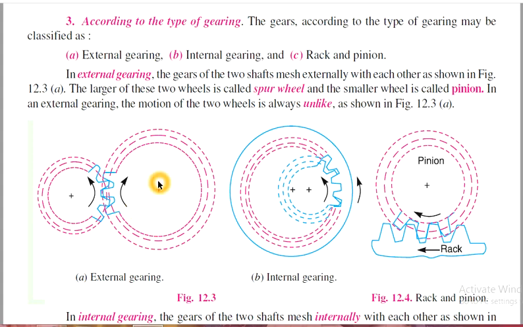In external gearing, the motion of the two wheels is always unlike. If one wheel is rotating clockwise, the opposite wheel will rotate in the opposite direction. When the spur is rotating clockwise, the pinion will rotate anti-clockwise. Coming to internal gearing, the gears of two shafts mesh internally with each other. This is the arrangement of internal gearing.